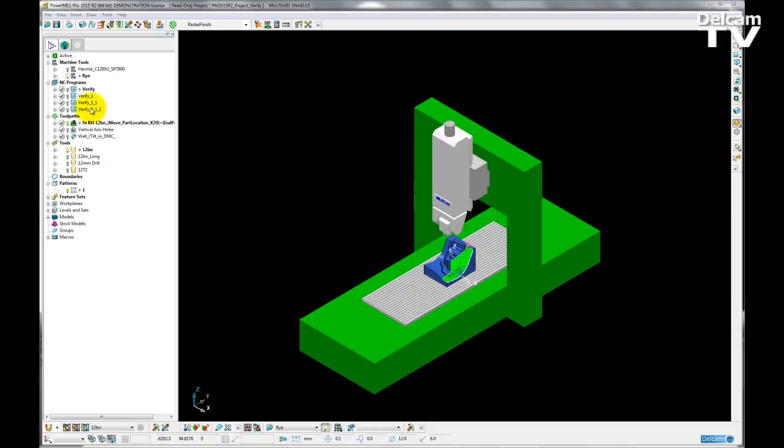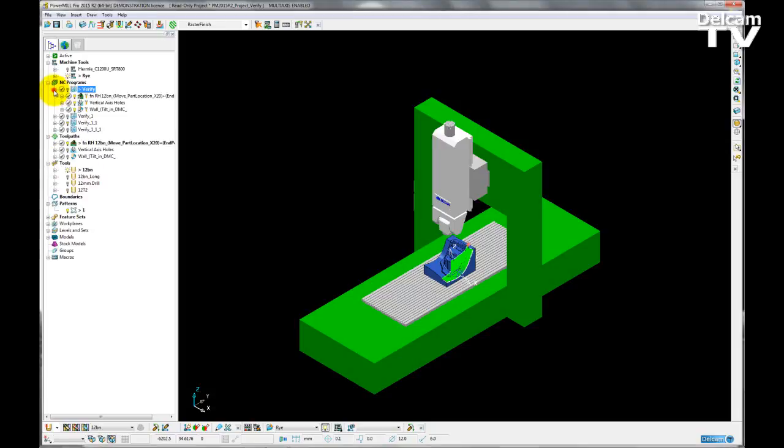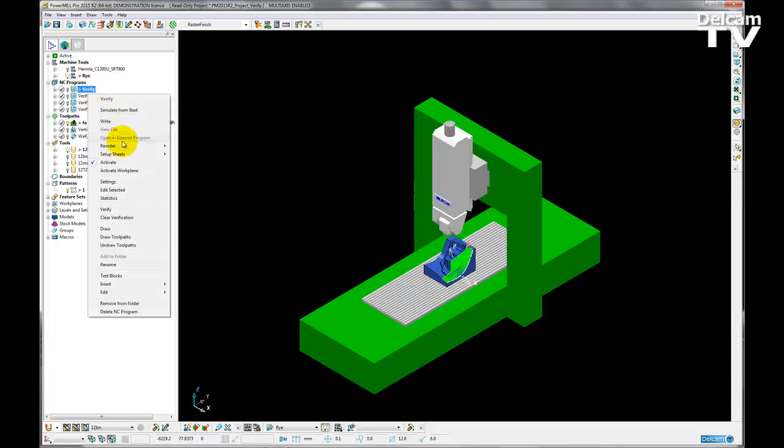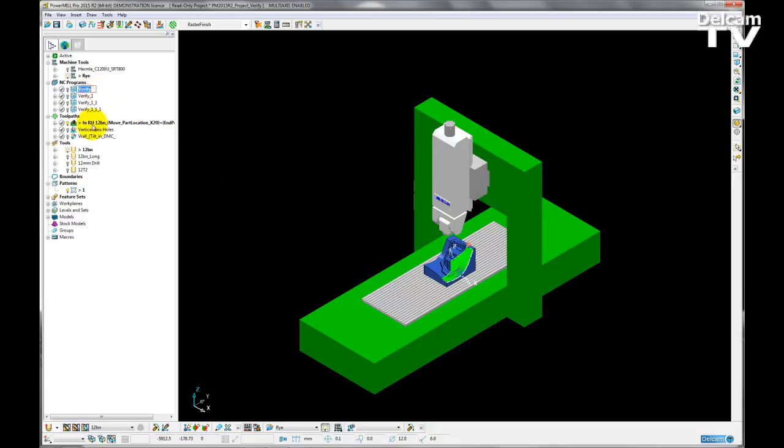So we can do this by adding in any amount of toolpaths to an NC program. We can create varying NC programs, splitting up the amount of toolpaths we have. We can verify all NC programs at once by right-clicking on NC programs and choosing Verify All. We can right-click on a single NC program and verify that by itself, or we can select multiple NC programs and verify those selected ones.